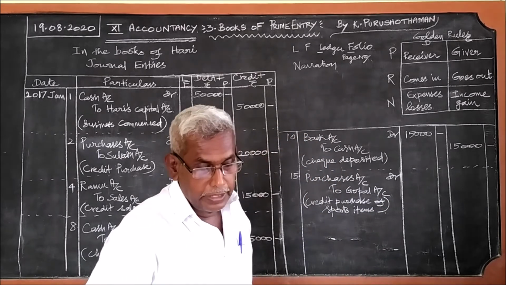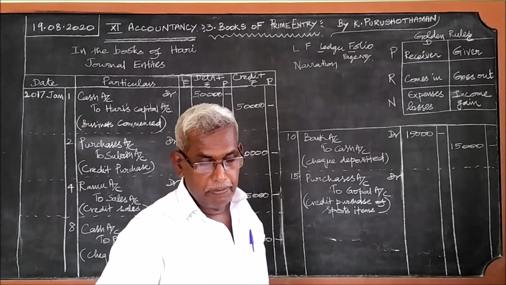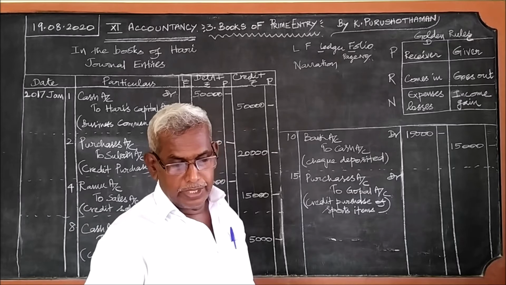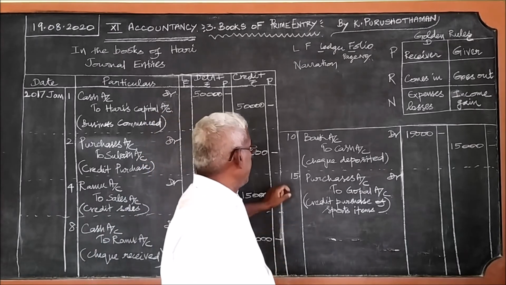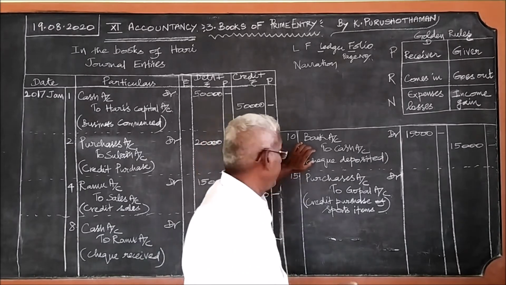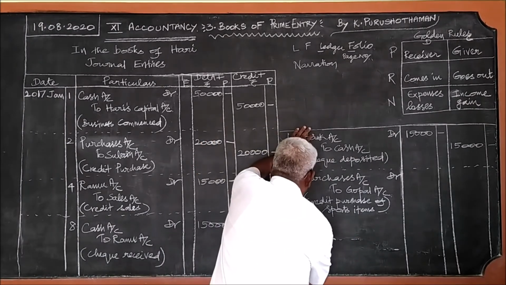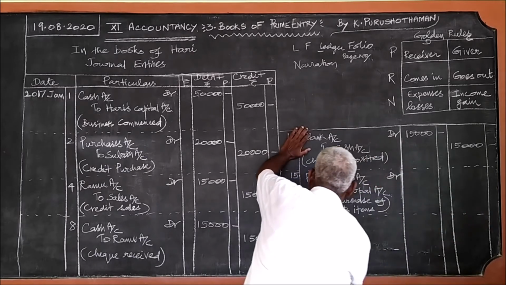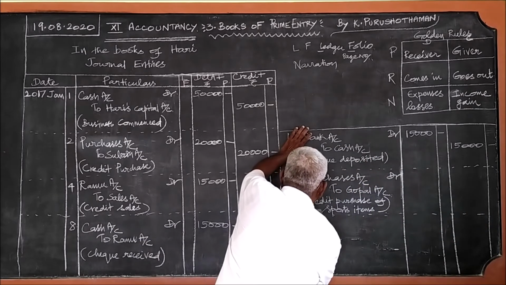After 15th, the next one is 18th. Paid rent for the proprietor's residence. Leave a line gap. 18th.